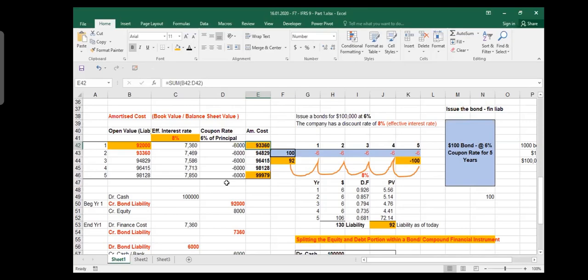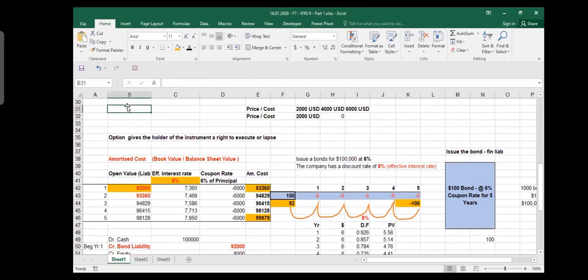Sir, can you please repeat the definition of amortized cost? Amortized cost, I said, the process of calculating amortized cost is that first you find out the present value of your liability, step 1. Calculate the present value of liability, which in your case is 92,000. Step 2, add effective interest, which in your case is 7,360. Step 3, subtract the interest paid, which in your case is minus 6,000. When you make a sum total of these 3, that is your amortized cost.